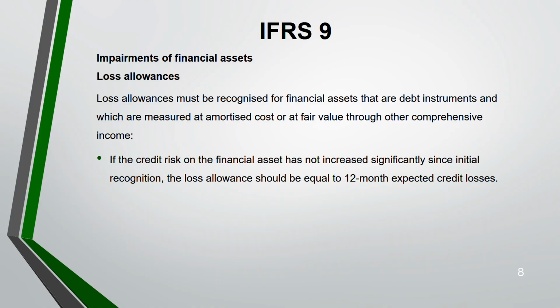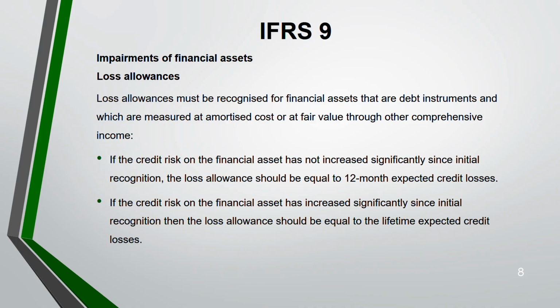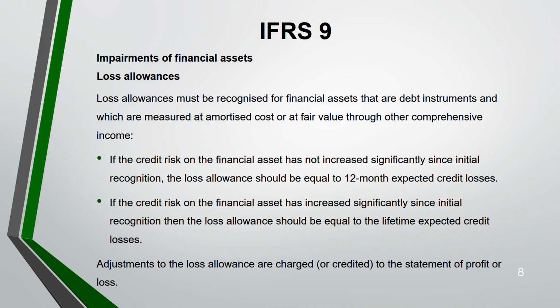So if your credit risk on the financial asset did not increase significantly since you initially recognized your financial asset, then your loss allowance will be equal to the 12-month expected credit losses. So this they will give you in the exam. Okay, 12-month expected credit losses. What is the lifetime expected credit losses? You just have to know what to take and in what situation. If your credit risk increased significantly from the initial recognition, then your loss allowance will be equal to lifetime expected credit losses. Do you understand? So it's about credit risk increasing significantly or not. If not significant, 12 months. If significant, lifetime. That's it. Adjustments to the loss allowance will be credited to the statement of profit and loss.